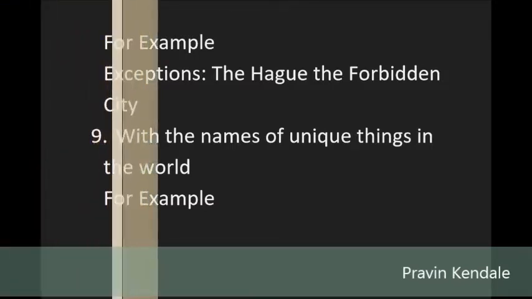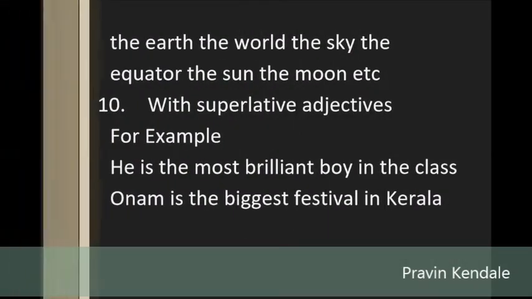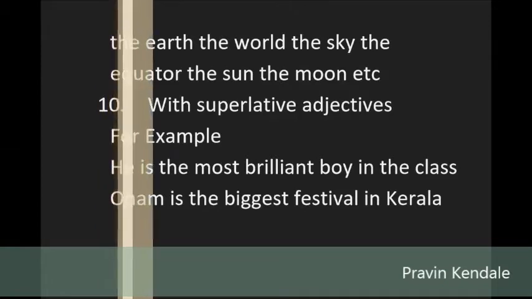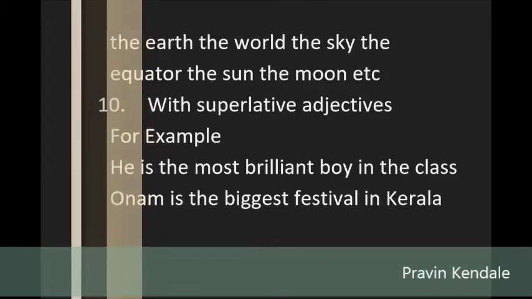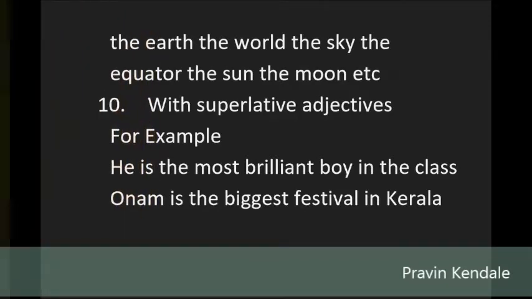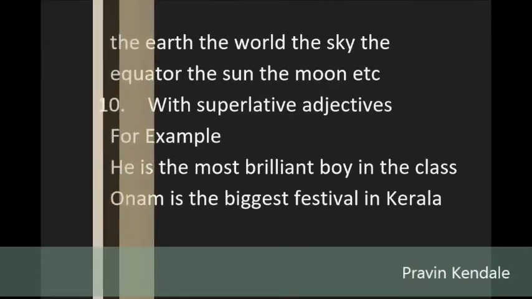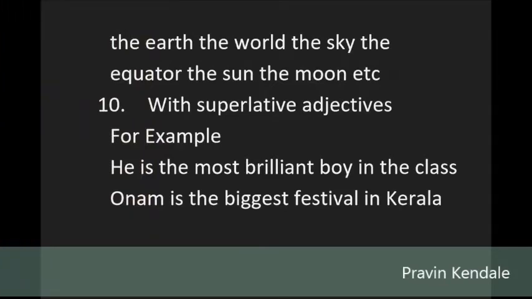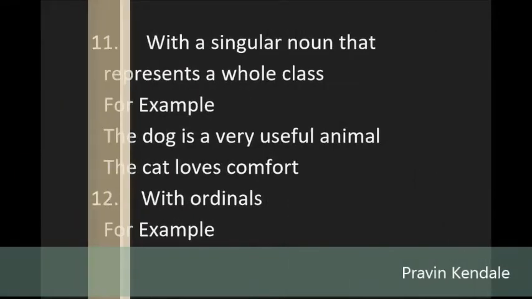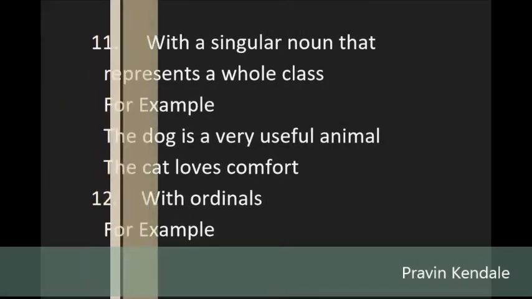10. With superlative adjectives. For example, he is the most brilliant boy in the class. Onam is the biggest festival in Kerala. 11. With a singular noun that represents a whole class. For example, the dog is a very useful animal. The cat loves comfort. 12.